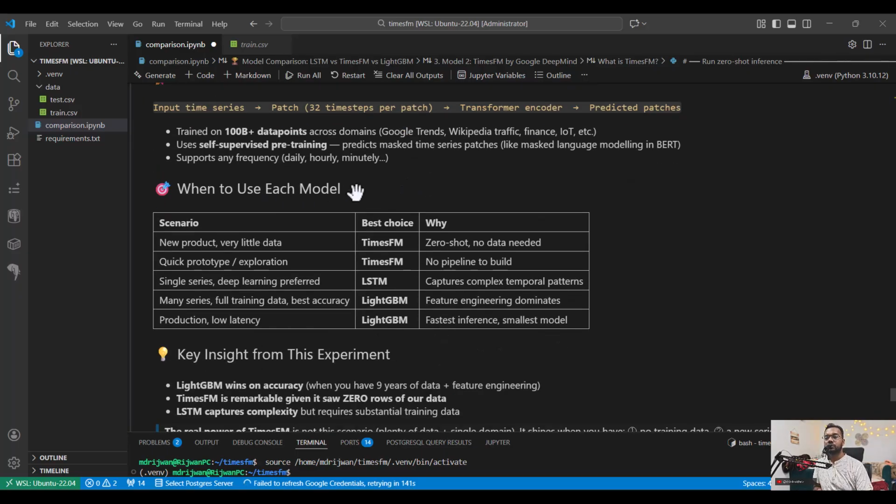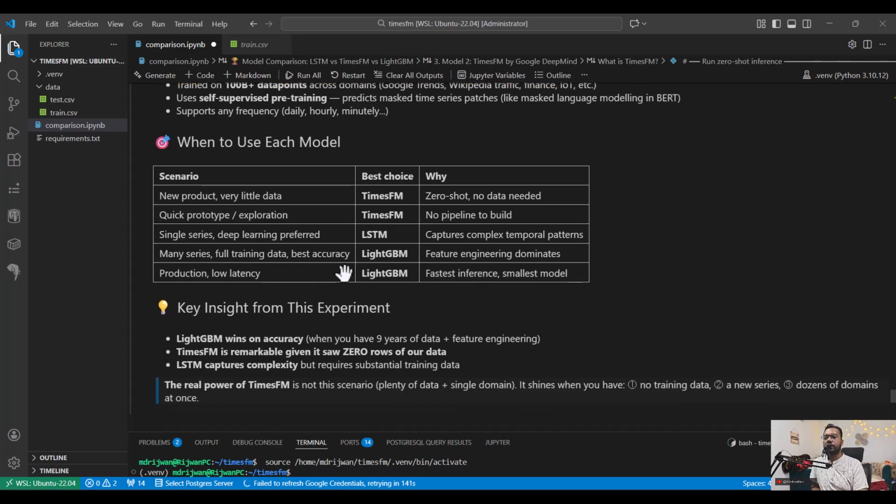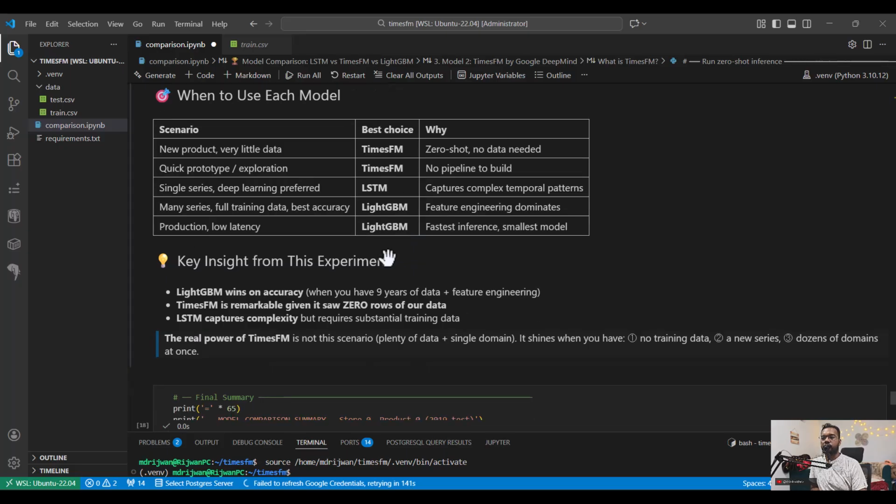Now, when to use each model. TimesFM is the best choice when everything is new, like a new product with very little data, zero shot, no data needed, quick prototyping and exploration, right? Time series deep learning is preferred where you have a lot of complex patterns and you want to capture them, and then definitely LSTM is quite good. For LightGBM, many series, full training data, best accuracy, feature engineering you want to do, then definitely LightGBM you can do. For production, low latency, faster inference, small model, then LightGBM, of course.